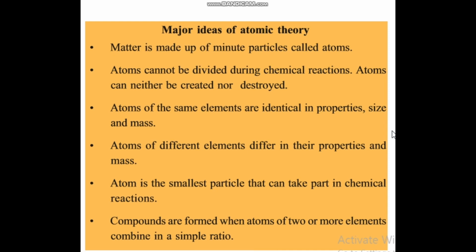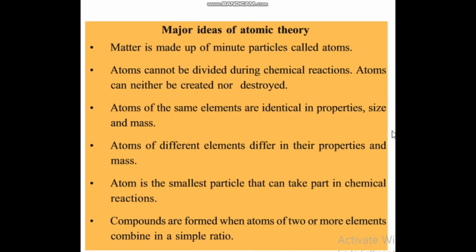But if we take the element hydrogen only, hydrogen has a lot of atoms. All atoms of hydrogen will be identical in their size, shape and properties. Likewise, oxygen is another element. Oxygen also has a lot of atoms. All the atoms of oxygen are the same in size, mass and properties. If we take any other element like sodium or potassium, they also have a lot of atoms. The sodium element has a lot of atoms, but all those atoms are identical in their mass, size and properties.